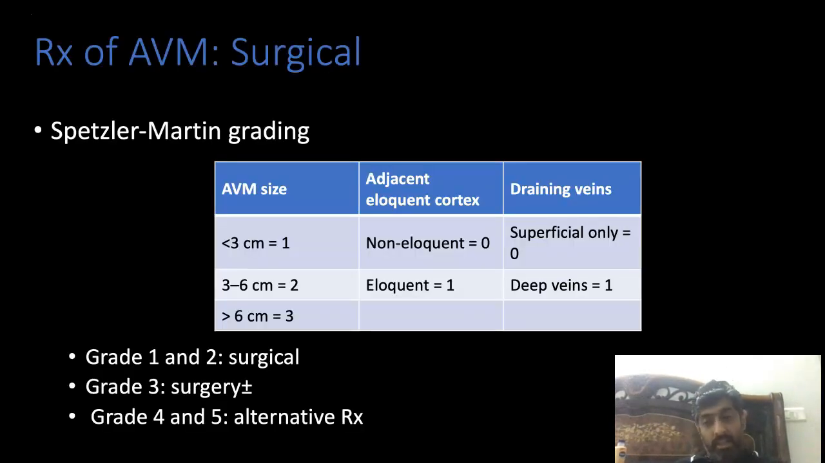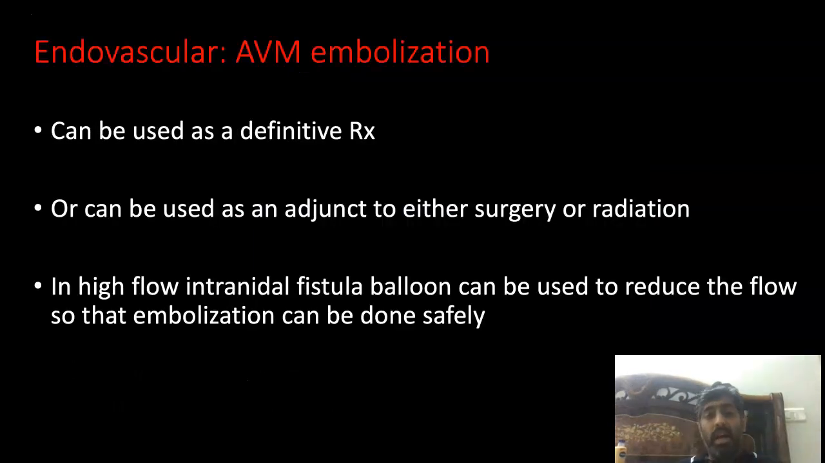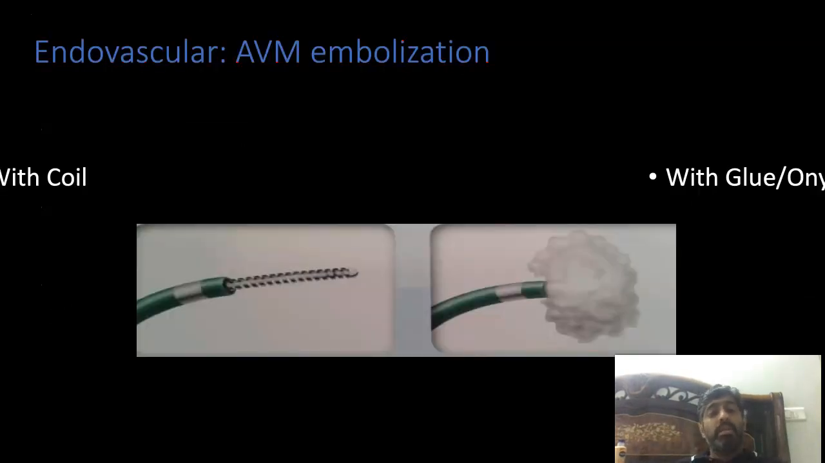So now, leaving the aneurysm, with the aneurysm, the vasospasm complications, the antiplatelets and the flow diverters done, we come to AVM embolization. AVM is another vascular procedure, and according to Spetzler-Martin grading, there are grades 1 and 2, grade 3, grade 4 and grade 5. I am not going into the details again, but generally these embolizations can be used as a definitive treatment or as an adjunct to either surgery or radiation. In high flow intranidal fistula, a balloon can be used to reduce the flow so that embolization can be done safely.